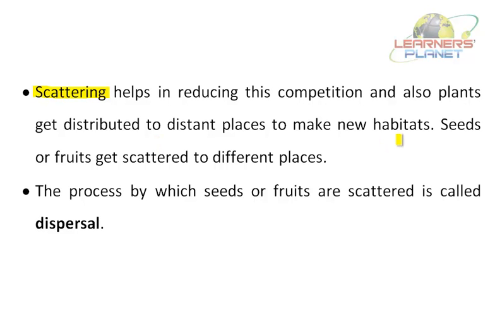Seeds or fruits get scattered to different places. The process by which seeds or fruits are scattered is called dispersal. This is our next topic of discussion, seed dispersal, which we will study in the next session.